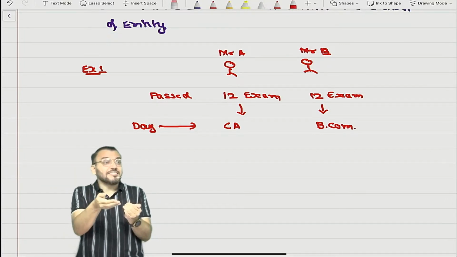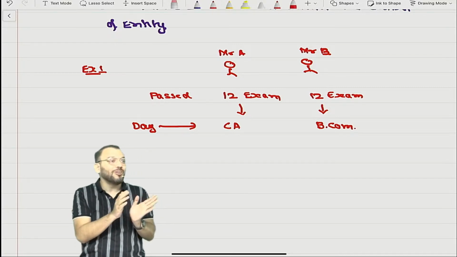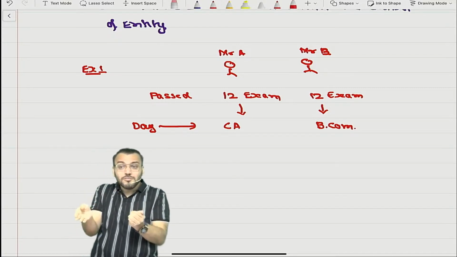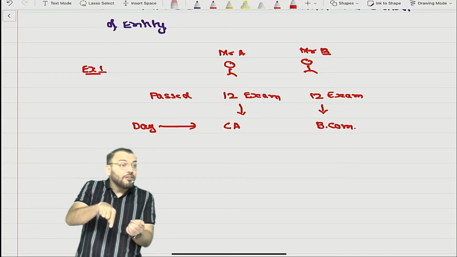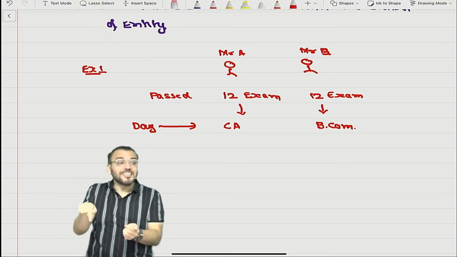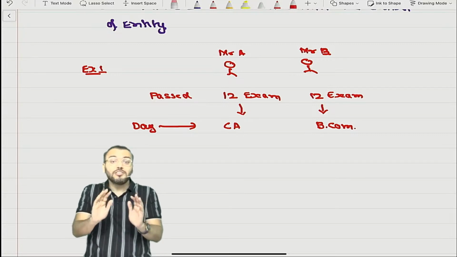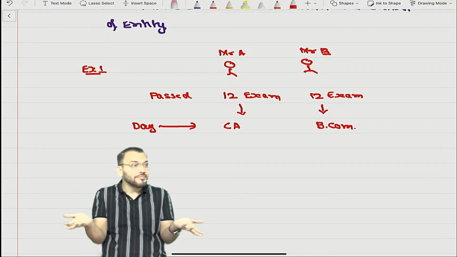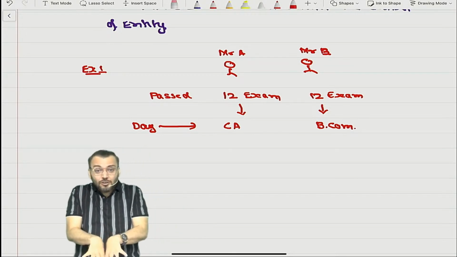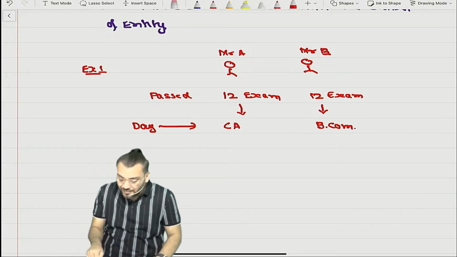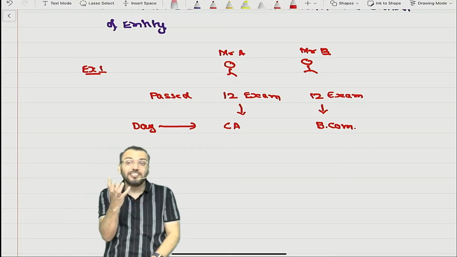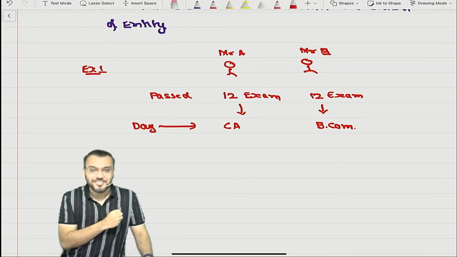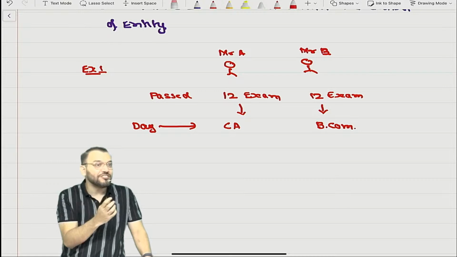Whether they will pass the examination, that is not known. Yes or no? The outcome is not known, which is dependent on some future event which is uncertain. Whether they will appear or not appear for the exam, that is not known to us. The future is uncertain, which is not within their control. So can I say right now, on the date of registration, there are some contingencies in their life?